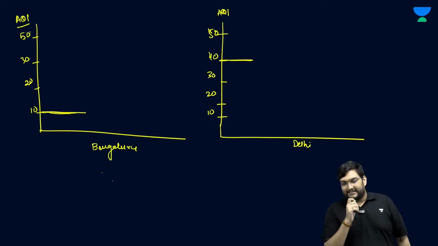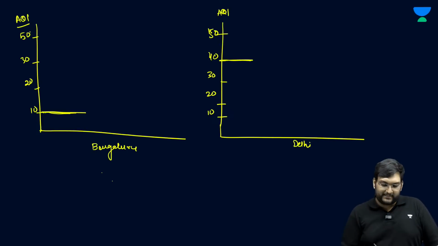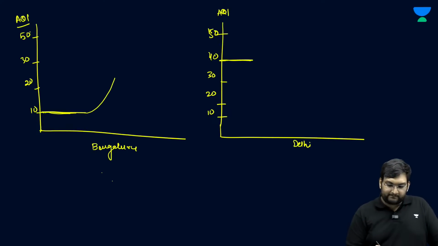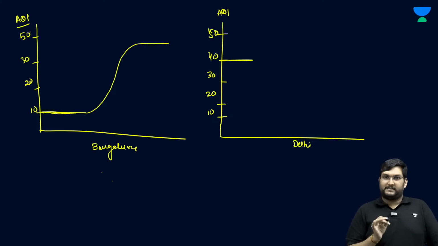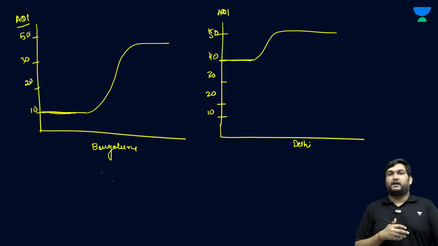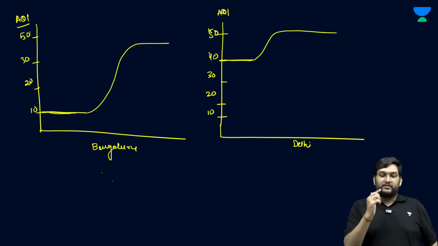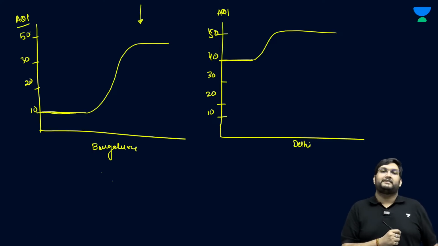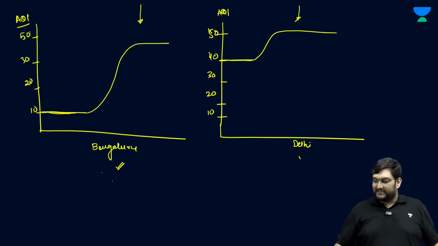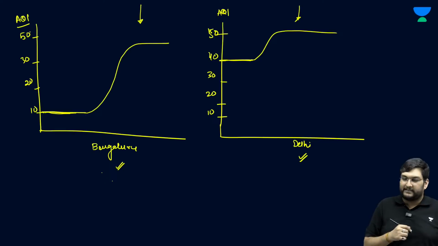Now, what the article points out and what the study points out is that if there is a certain spike in the AQI in Bangalore, for example, and there is a certain spike in the AQI of Delhi, this will produce more deaths than this. The mortality rate or the death rate increases more in Bangalore than in Delhi. And the reason is quite interesting.